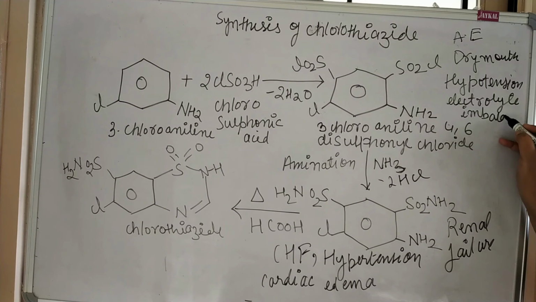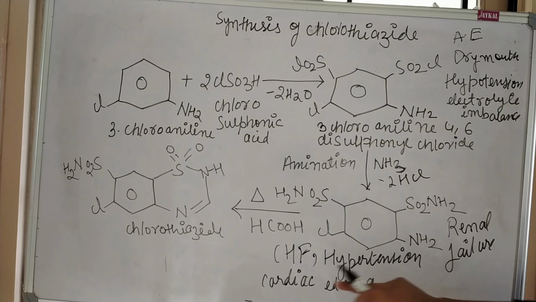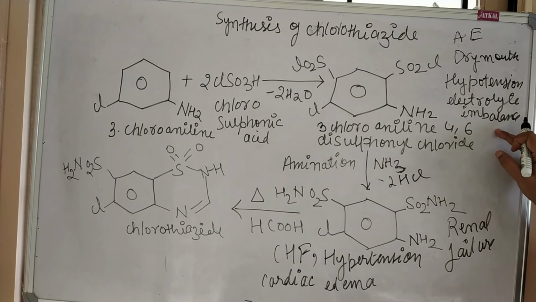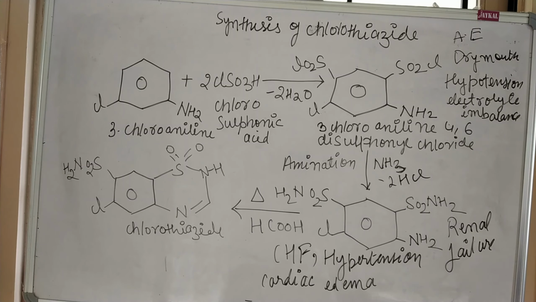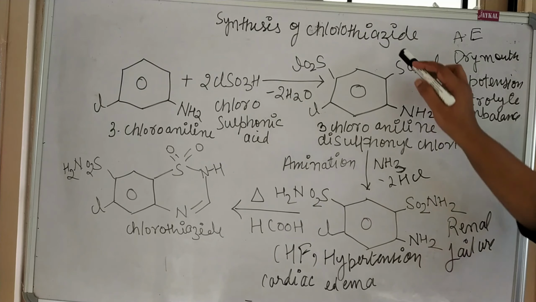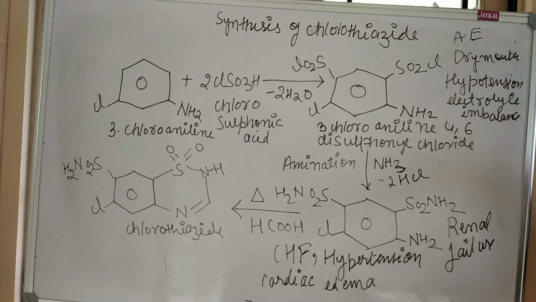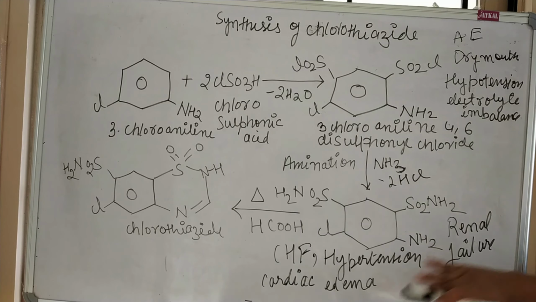This is the medicinal use and this is the adverse effect of chlorothiazide derivatives. Basically these are the common uses and common adverse effects for all thiazide derivatives. So if the examination asks you to write down the medicinal use and adverse effects of thiazide derivatives, you can write these.